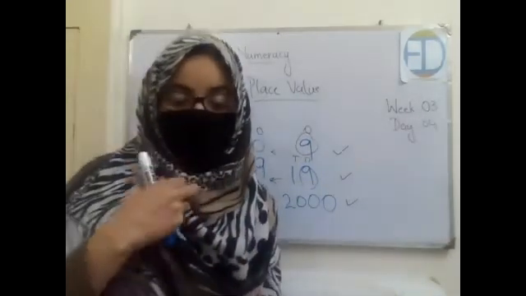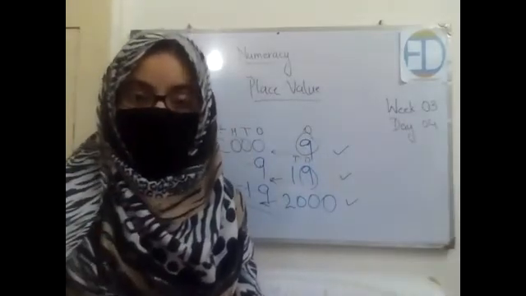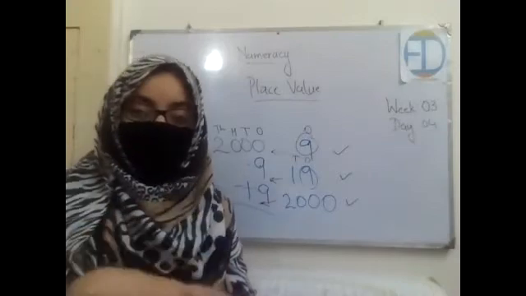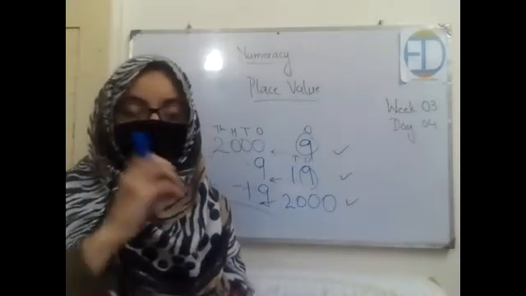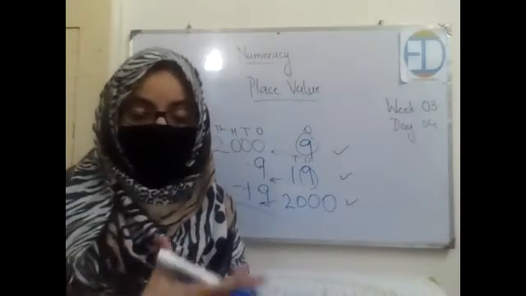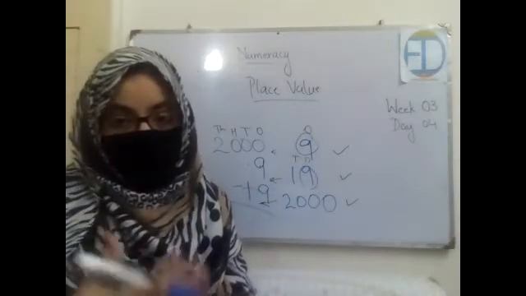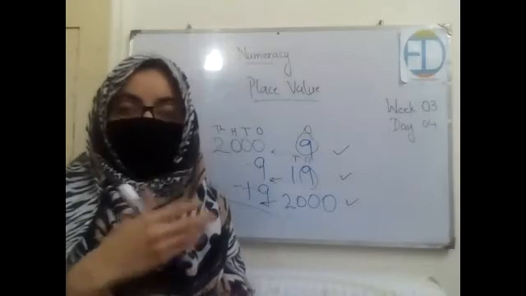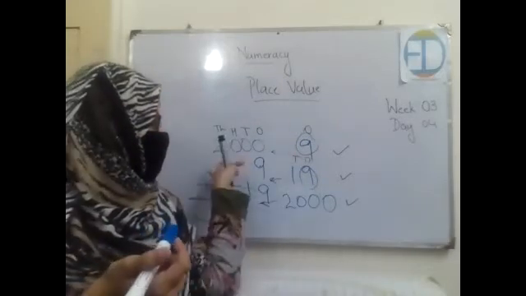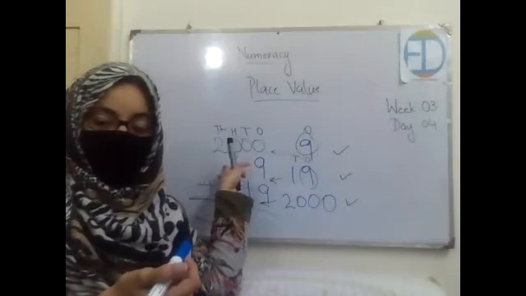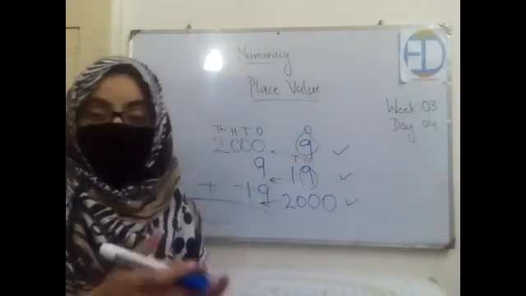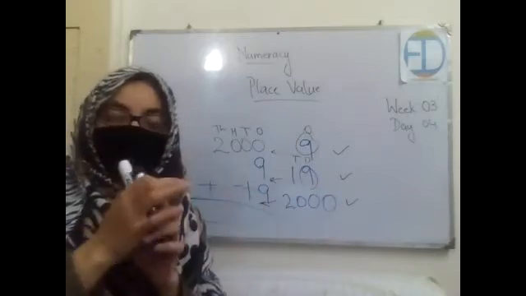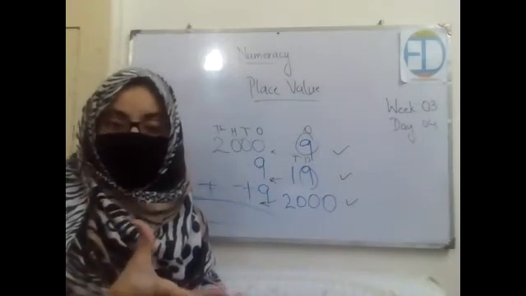So why are we studying this topic, or what is the importance of this topic? Place value helps us in placing numbers according to their value, according to the positions which are previously assigned by the mathematical rules, mathematical laws. And if we do not place numbers according to those positions, our answers would be wrong. Let's say if I put 9 beneath the 2, and 19 over here, and then I add, my answer would be wrong, right? There is a huge difference between this answer and the other answer. That is why we are learning this concept.